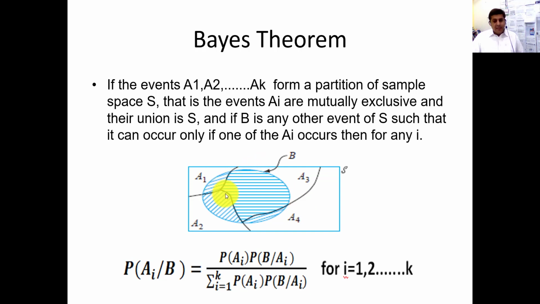Now at the end, when we notice our production, we found some pens are defective. Let's suppose 100 pens are defective. So consider for the time being that this circle is the defective pens in the production of all these machines. Some defective pens are produced by A1, some by A2, some by A3 and some by A4.